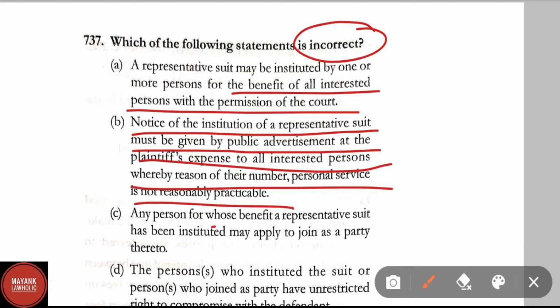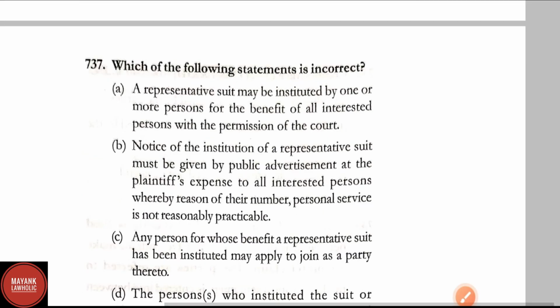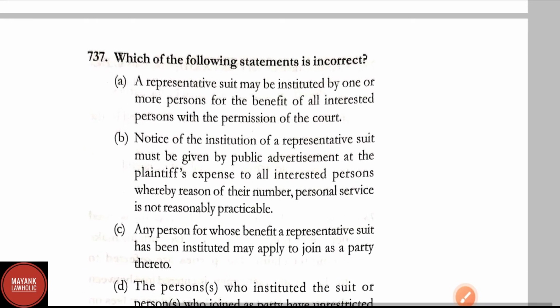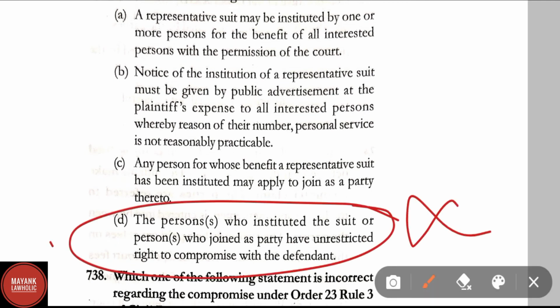Option C, any person for whose benefit a representative suit has been instituted may apply to join as a party thereto. Option D, the persons who instituted the suit or persons who joined as party have unrestricted right to compromise with the defendant. Here in this question it has been asked which of the following options is incorrect. Here option D is incorrect. Therefore it will be the right answer.